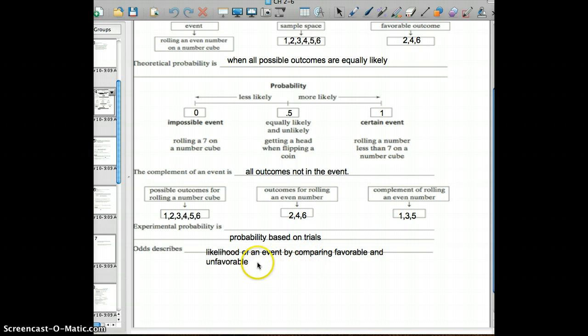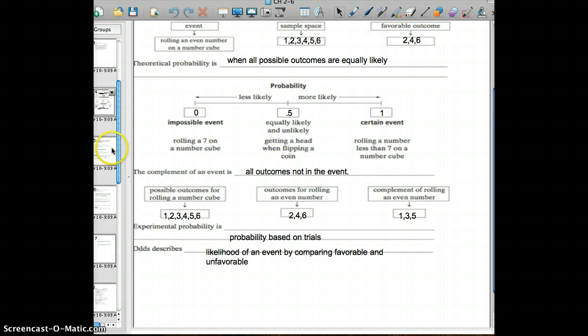Odds describe the likelihood of an event by comparing the favorable to the unfavorable. So like the odds of being a boy in the classroom are 1 to 1. One boy to an unfavorable outcome of 1 girl. So they're even. If I said, what's the probability of being a boy in the classroom, it would be 1 out of 2, which is 1/2. So we have half boys in the classroom or half girls in the classroom. Think of probability as like percent. Odds are wins to losses. Think of it that way.